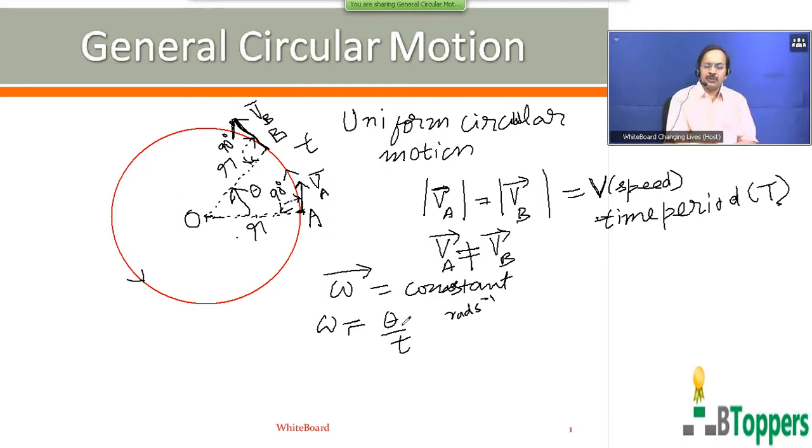That means theta will be equal to 2 pi radian when the time interval small t equals capital T. So omega can be written as, in uniform circular motion, 2 pi by capital T. Here capital T is the time period of revolution of the particle. Means capital T is the time taken by the particle to complete one revolution in the circular path. That means capital T is the time taken to move once around the circular path.